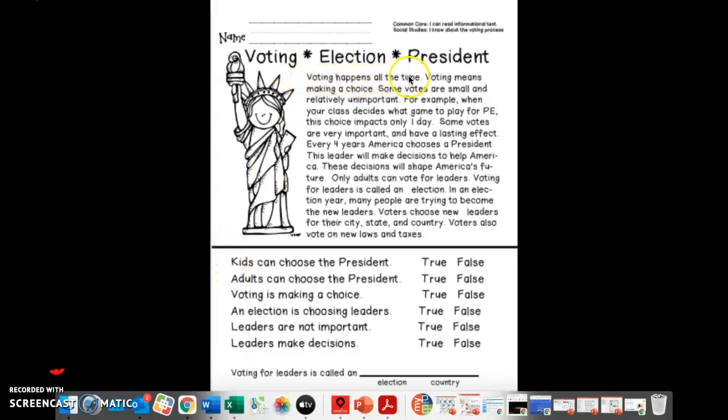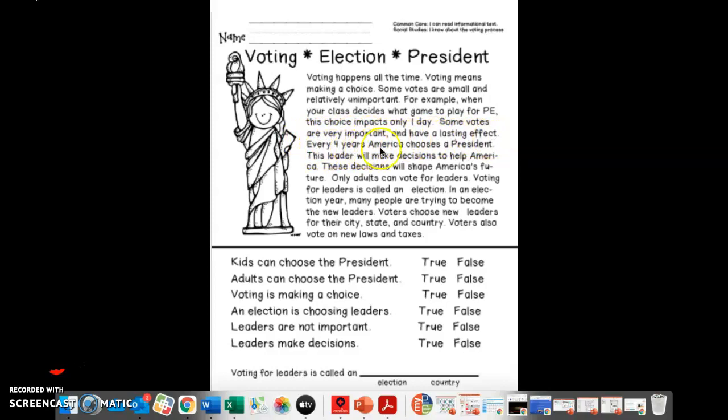Voting happens all the time. Voting means making a choice. Some votes are small and relatively unimportant. For example, when your class decides what game to play for PE, this choice impacts only one day. Some votes are very important and have a lasting effect.